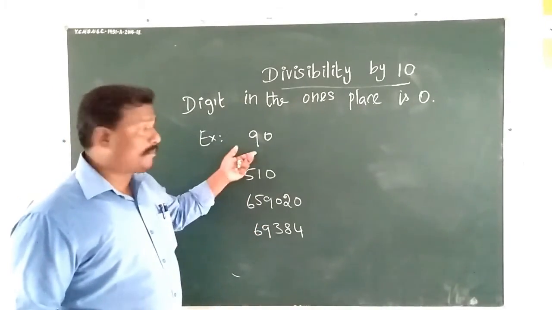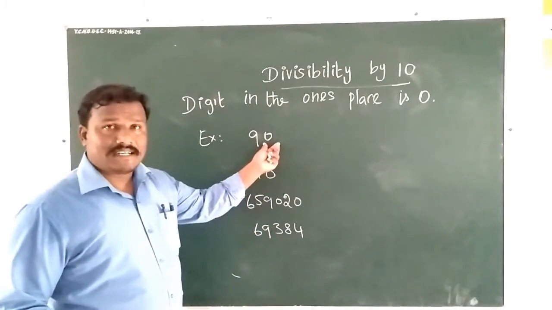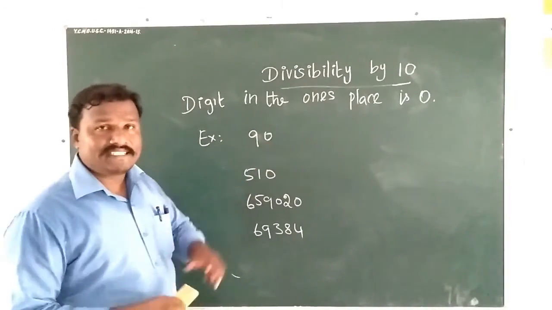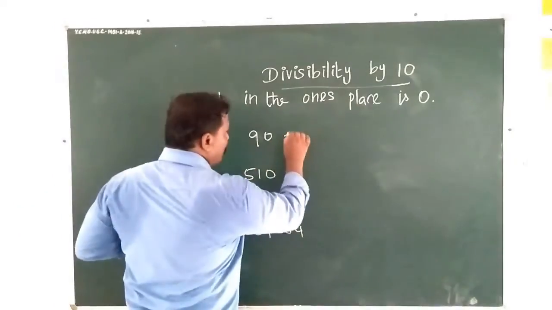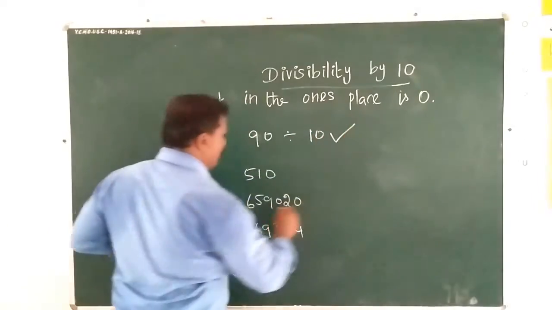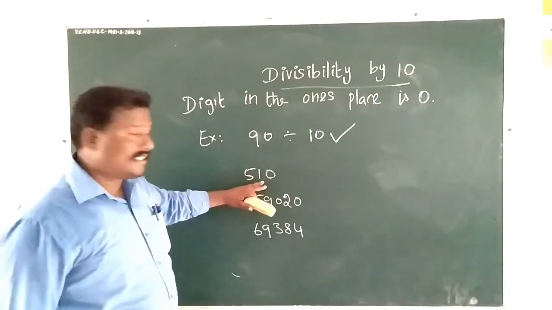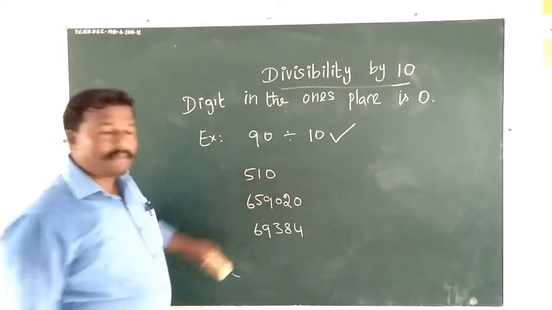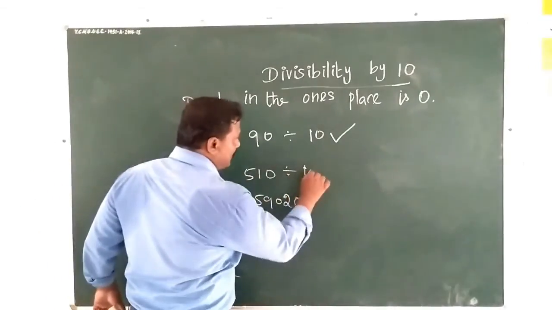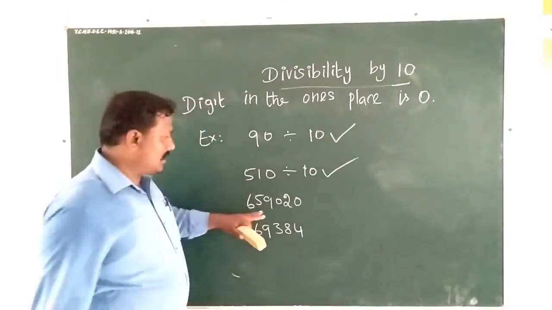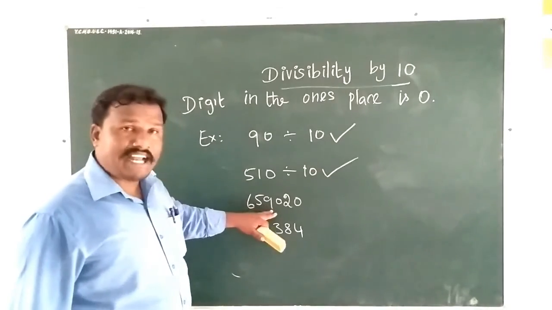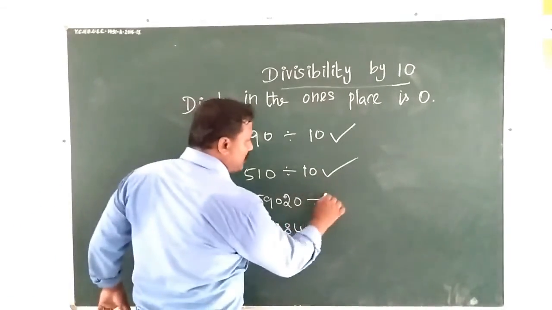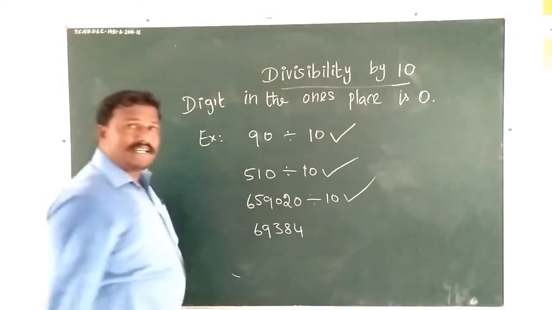If we see some examples, in 90 the ones place has 0, so 90 is divisible by 10. If you see 510, in the ones place there is 0, so the whole number is divisible by 10.